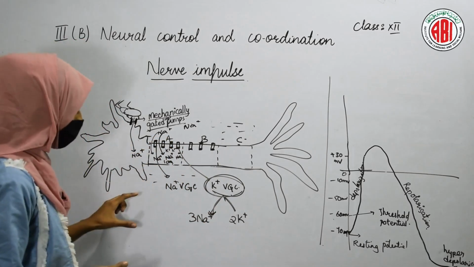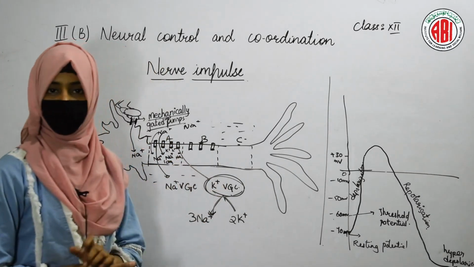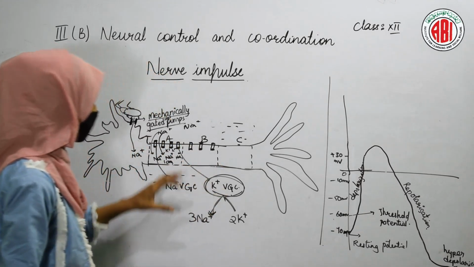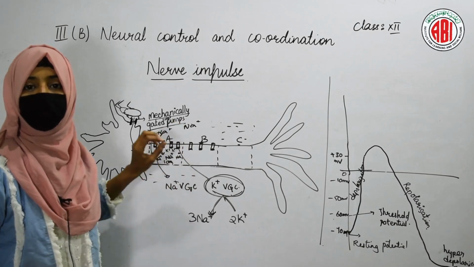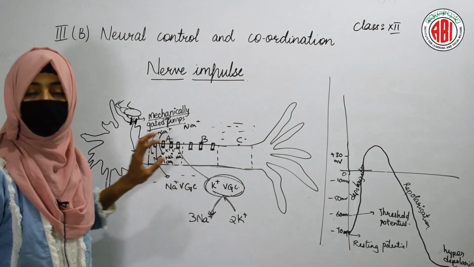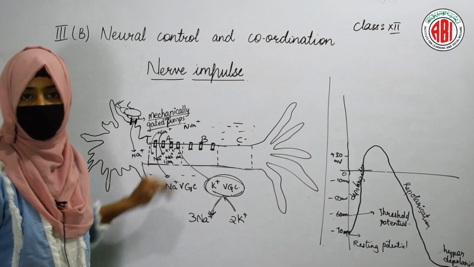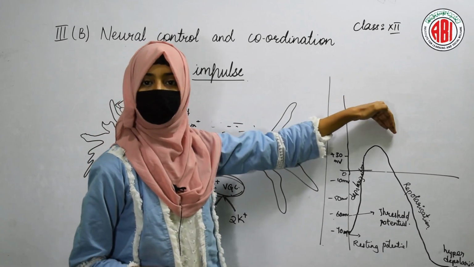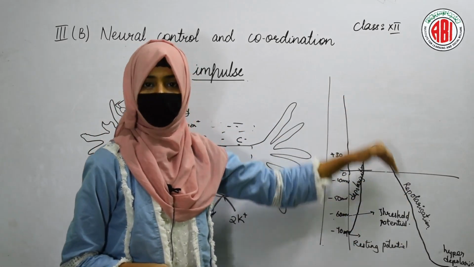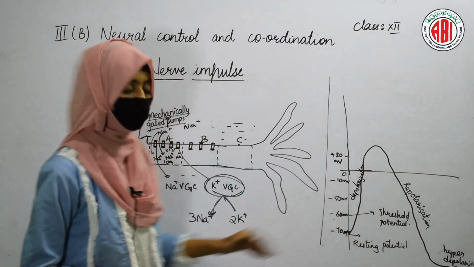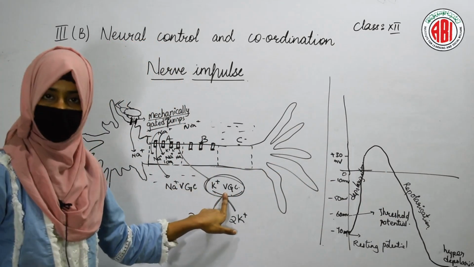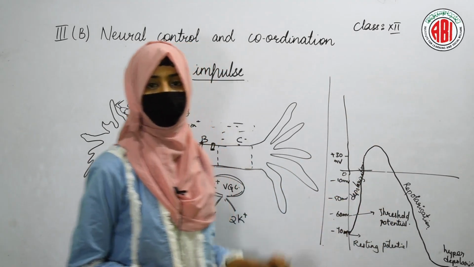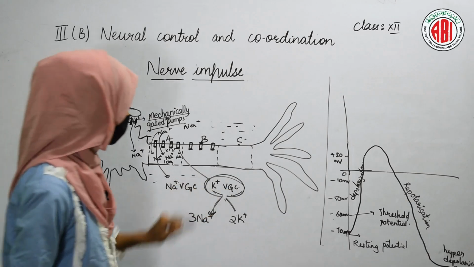Now, at some point, the potassium voltage gated channels open, and due to their opening, the removal of the sodium ions gets started. Whenever the sodium ions start moving out of the cell, the voltage starts dropping. So the fall in the voltage can be seen due to the opening of the potassium voltage gated channel, and this step is called repolarization. Repolarization occurs due to the opening of potassium voltage gated channel.